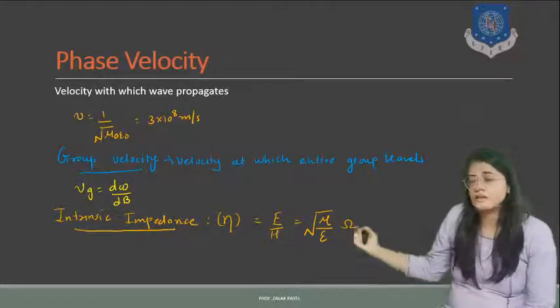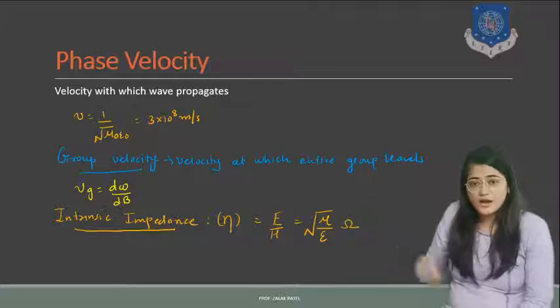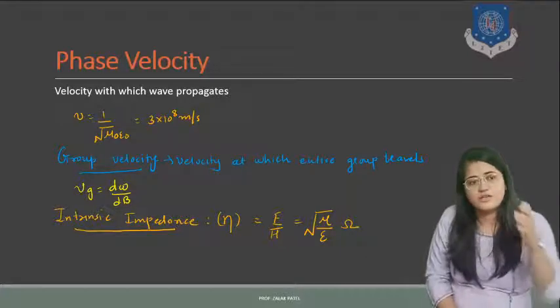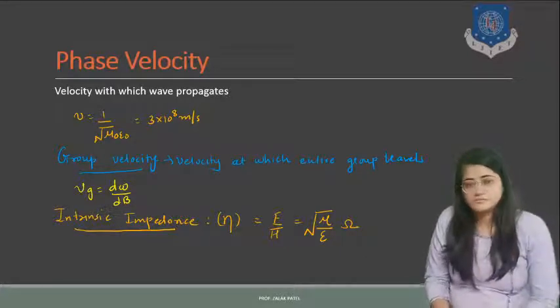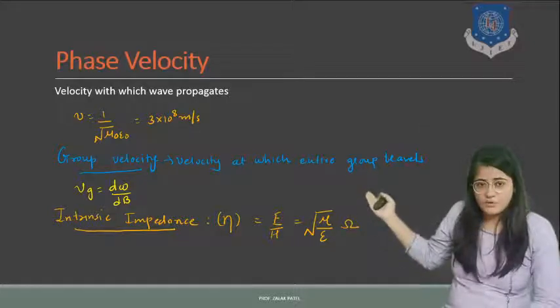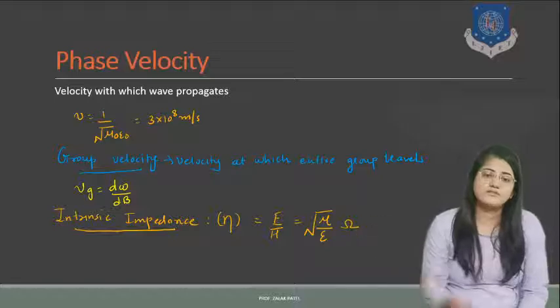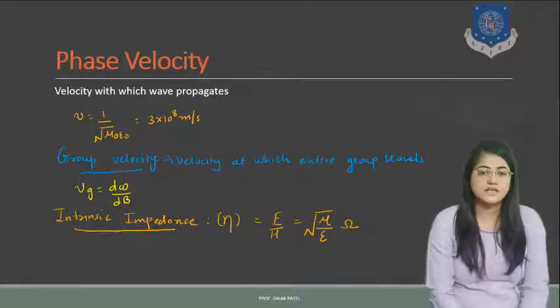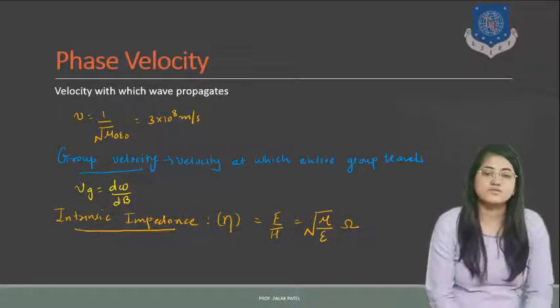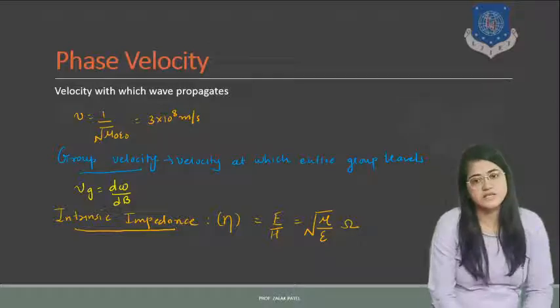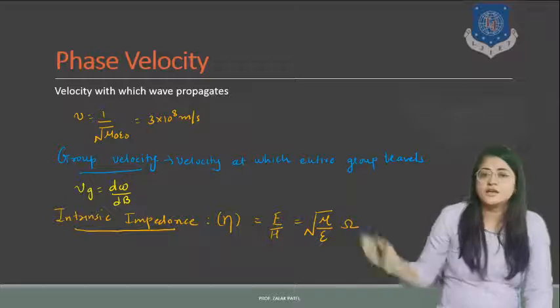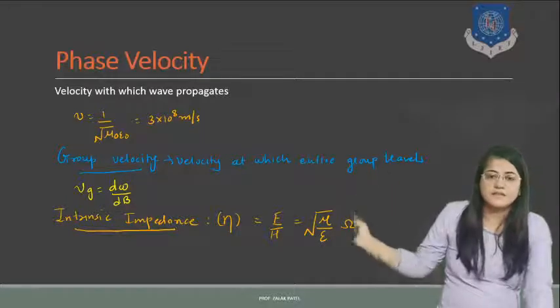The next term is intrinsic impedance. It is denoted by eta, and it is the ratio of E field and H field, given by E upon H. It is also given by the square root of mu upon epsilon, where mu and epsilon are the permeability and permittivity of the medium, and the unit is ohm.